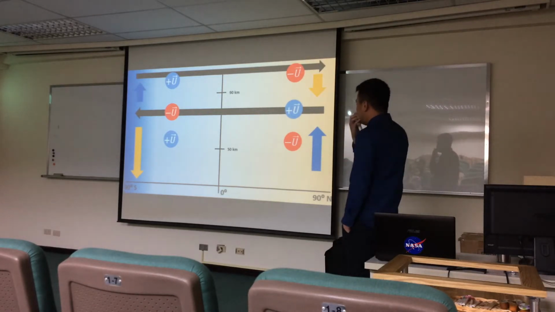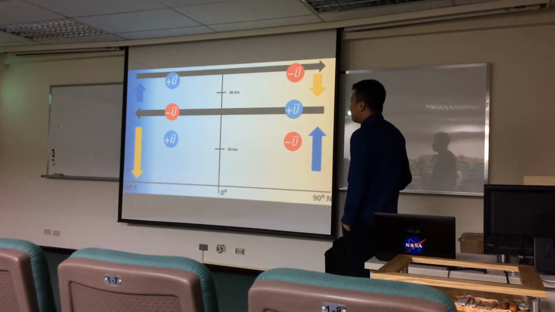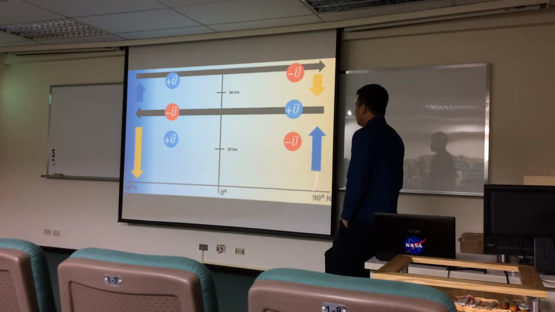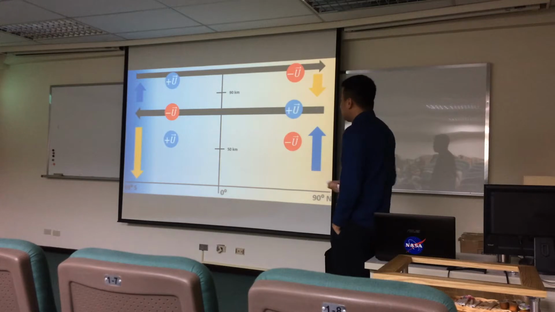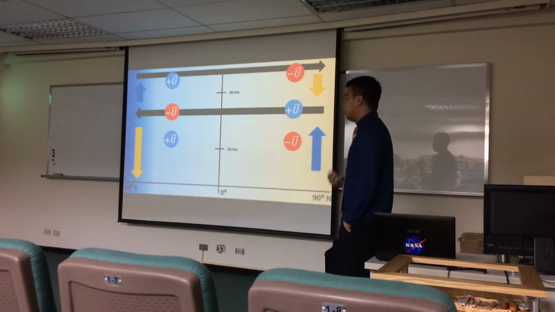Because I will show here that the mechanism involves very intricate coupling of the atmosphere from the stratosphere all the way up to the lower thermosphere. So this here is pretty much the climatological mean of our atmosphere from the stratosphere, mesosphere, and lower thermosphere in June, so austral winter.